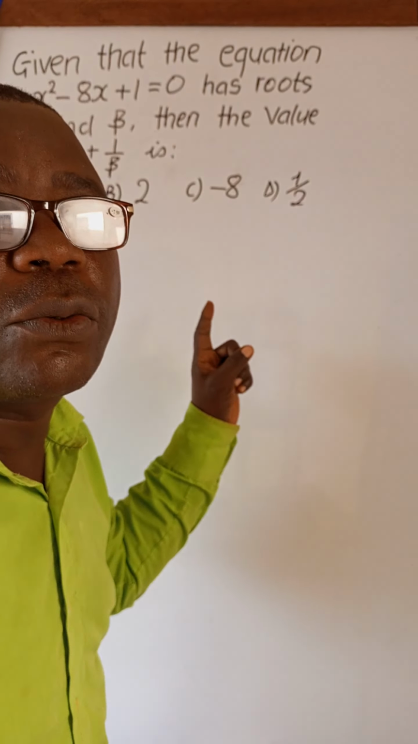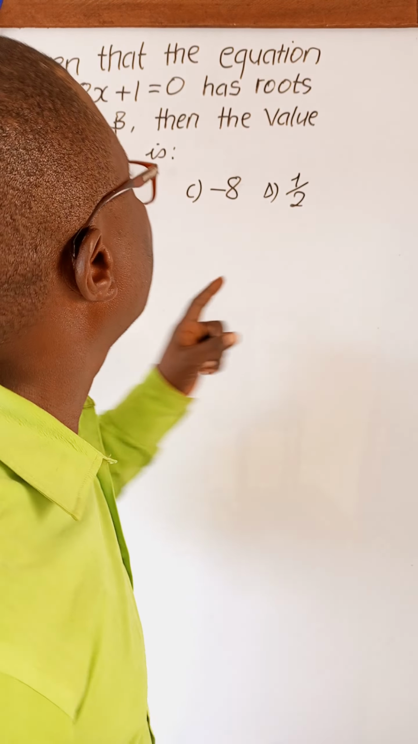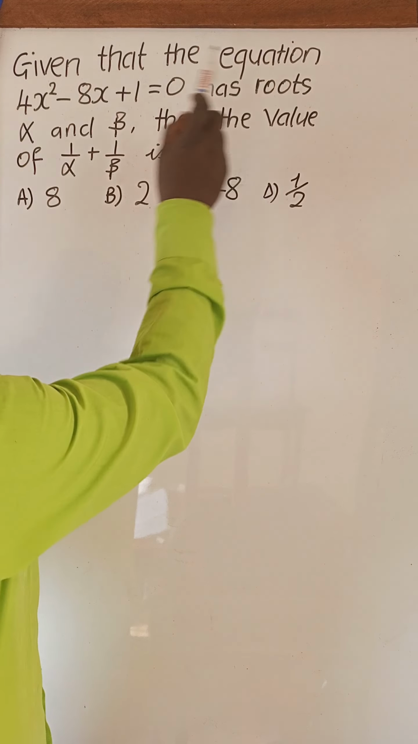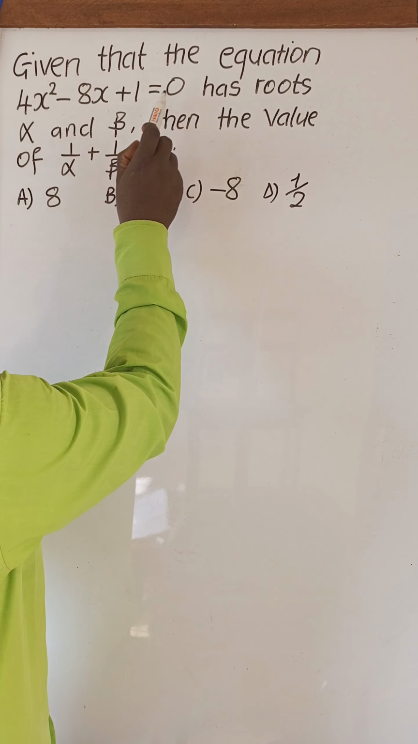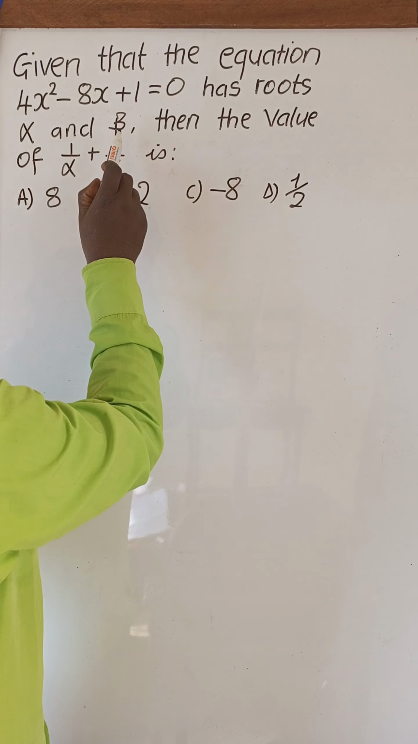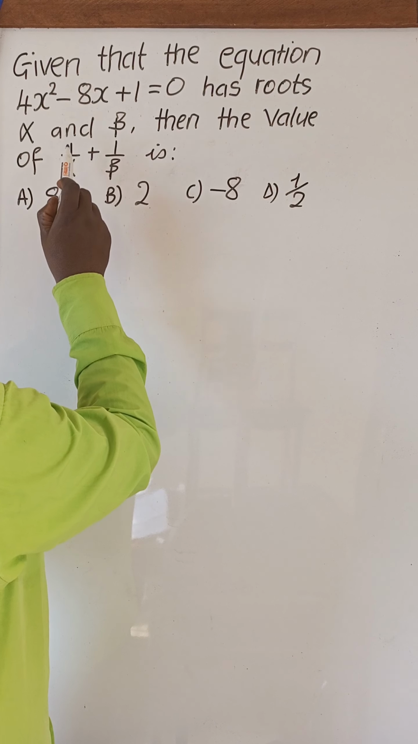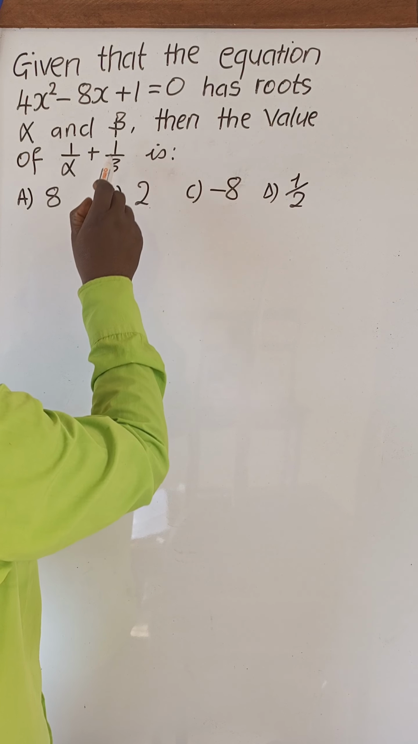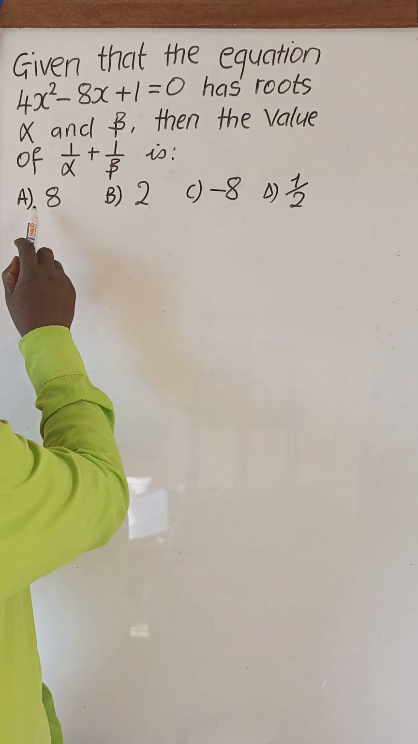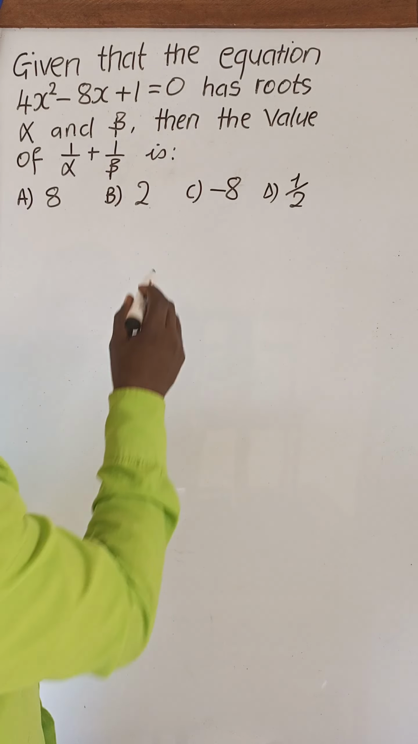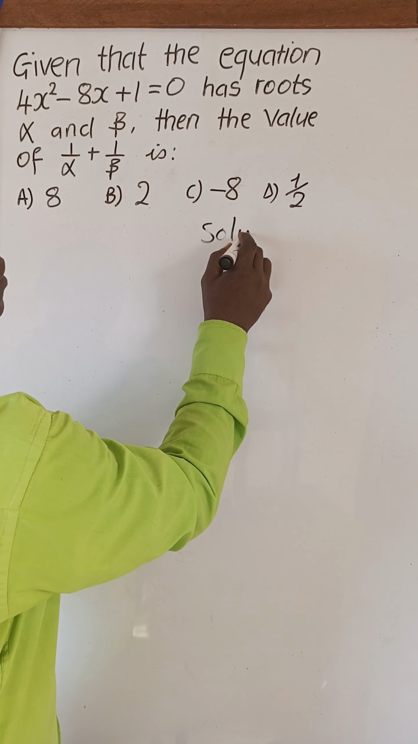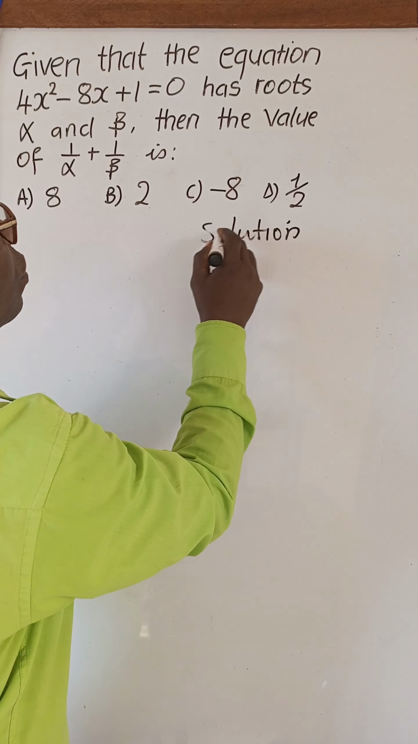We have here a question on quadratics. Given that the equation 4x squared minus 8x plus 1 equals 0 has roots alpha and beta, then we are asked to find the value of 1 all over alpha plus 1 all over beta. Is it 8, 2, negative 8, or a half? Okay, so let's go straight into the solution.